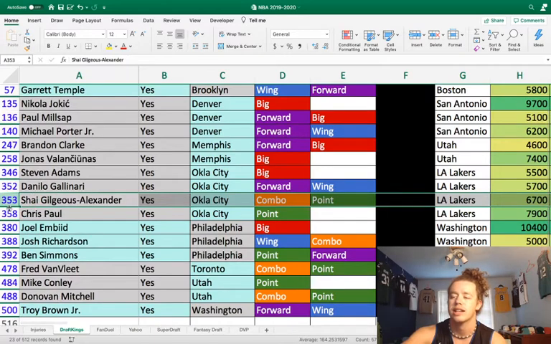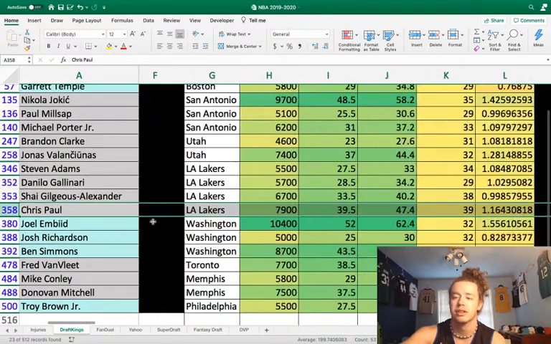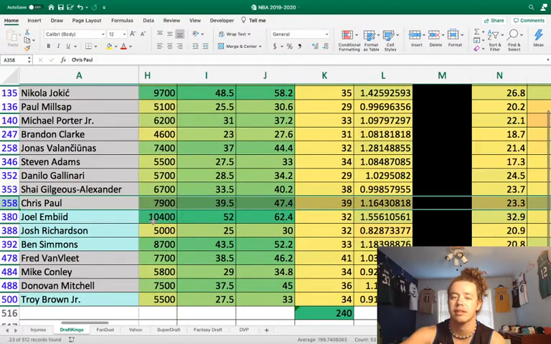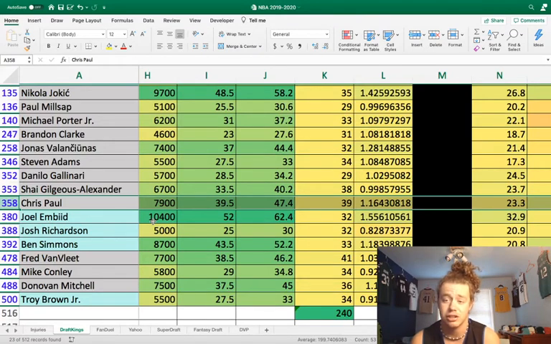Chris Paul at 7,900. Chris Paul played 39 minutes last game, and honestly, I think he'll do it again. It's Chris Paul. He's trying to win as much as he can right now. He's been trying to prove everybody wrong this year, and he has. He's going to continue to do it. No Schroeder today is going to boost up his minutes again. And again, I just said the Lakers are not really good against point guards, which is kind of surprising, to be honest, but they aren't. Now we get Chris Paul in a matchup where I think he's going to go a little bit lower owned. I think this is a good guy to go to.